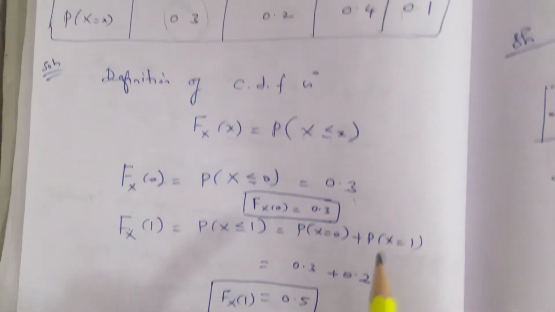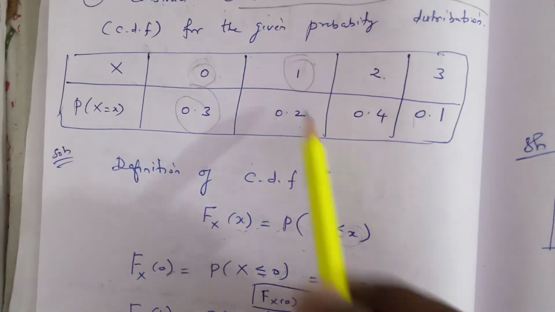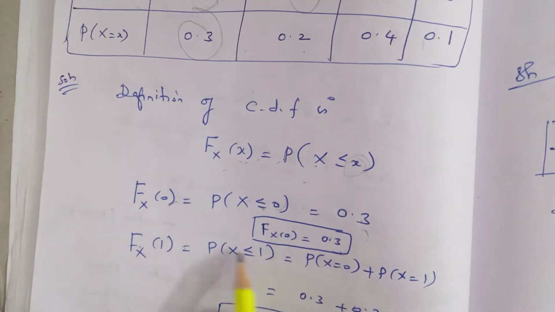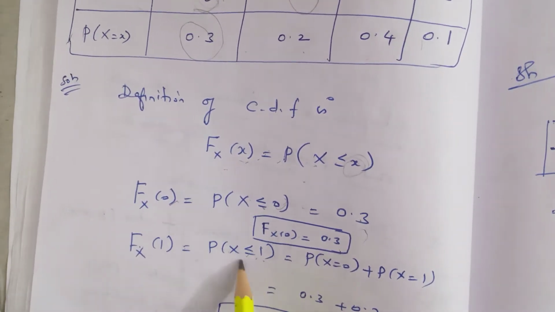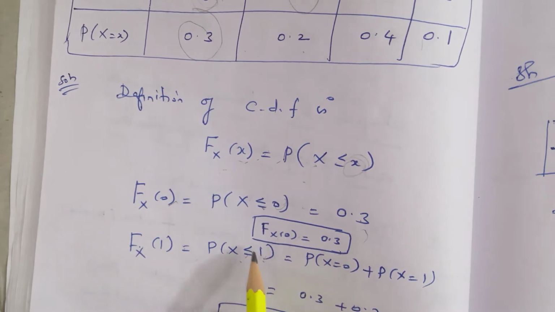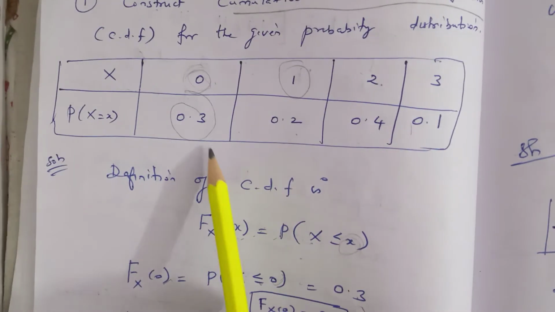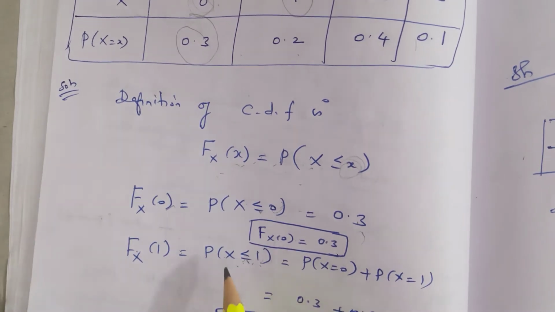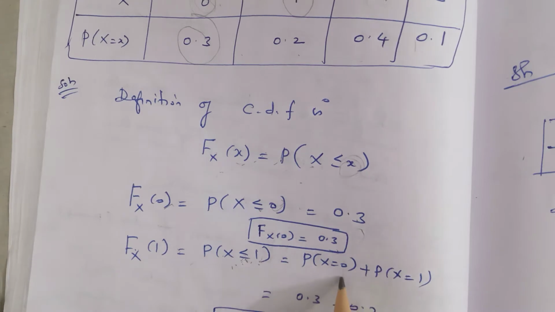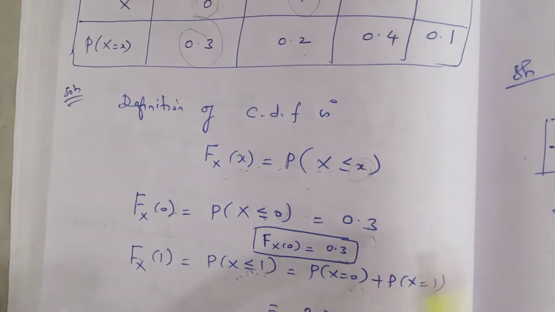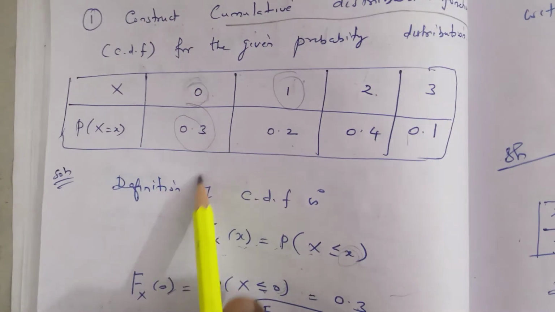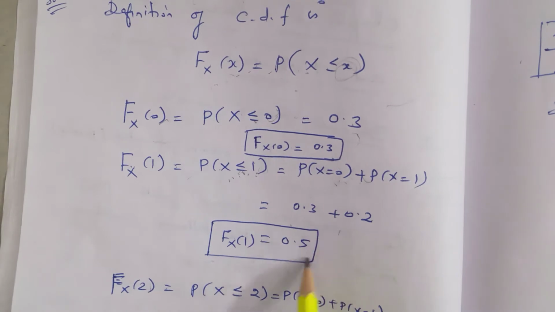Next one, F_X of 1. Next we take the second value, X less than or equal to 1. So we take probability of X less than or equal to 1. Less than or equal to 1 means we have to take 0 and 1, so we include 1. So X equal to 0 and X equal to 1, adding these two values. The corresponding values are 0.3 and 0.2. So 0.3 plus 0.2 equal to 0.5.